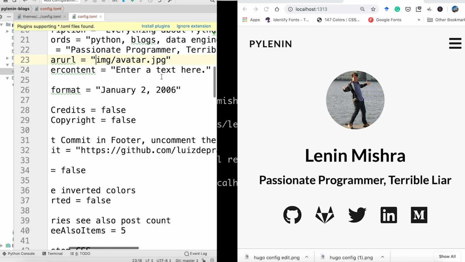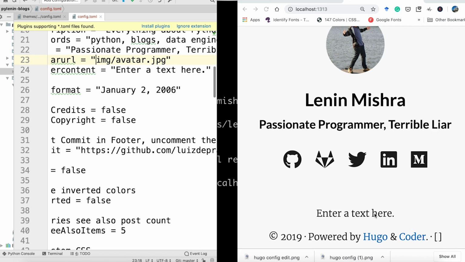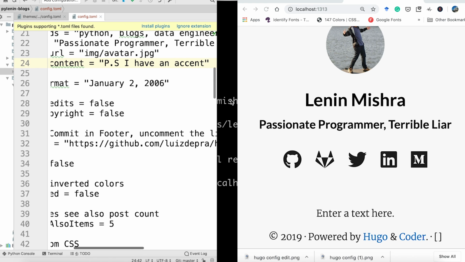Footer content, enter a text here. Okay, this is where it is showing up. Let's be a little more funny. I can say PS, I have an accent, and then it should come up here. Okay, so here you can see PS, I have an accent.